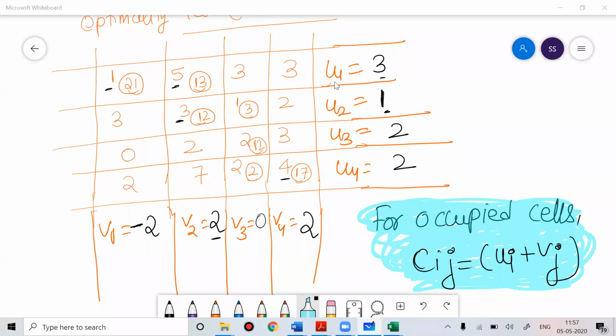And so you can check V1 is -2. So 3 minus 2, 1. Then this is 5. This is 3. This is 2. This is 2. Anyone have any doubt?